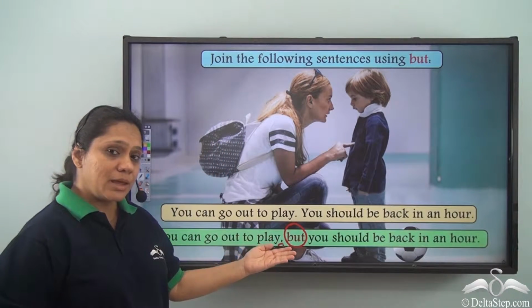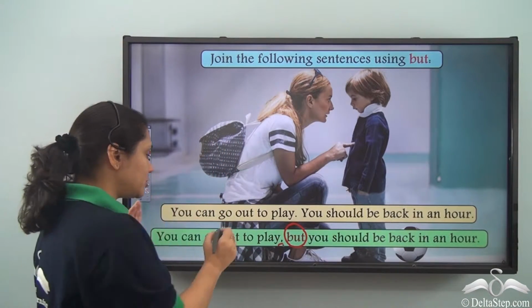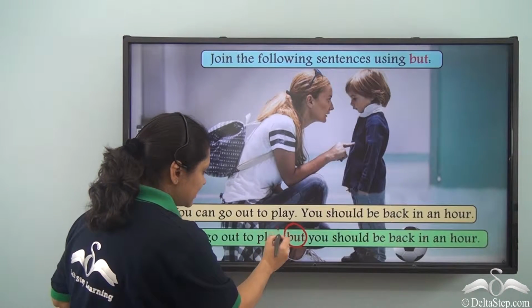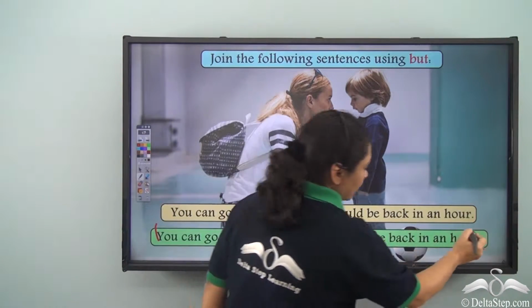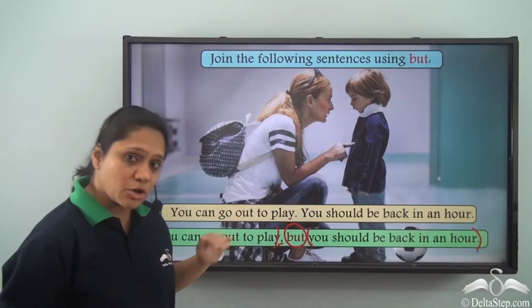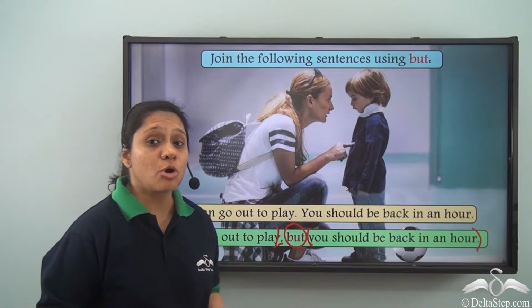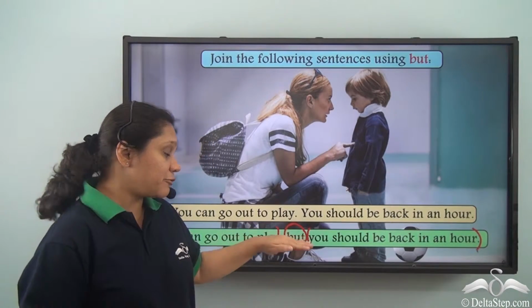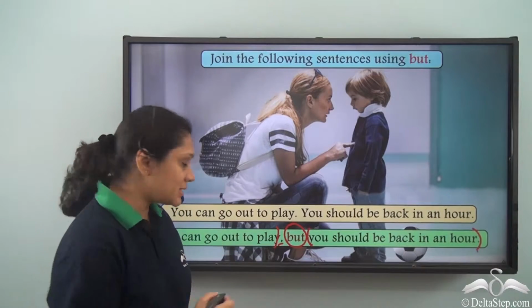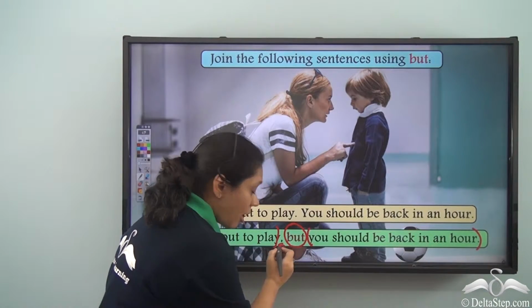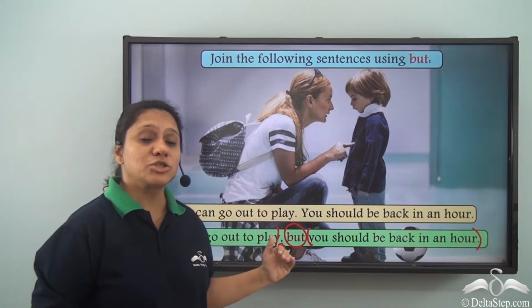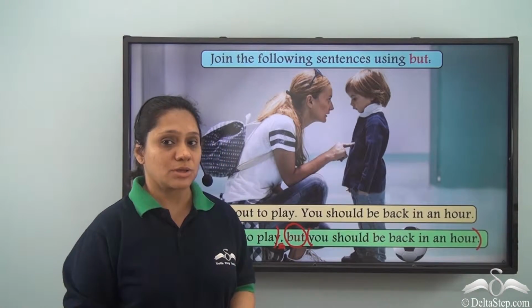So what is happening here? But is joining two independent clauses which have nothing in common and which show a condition. Before putting but in the new sentence, we put a comma because we are joining two independent clauses.